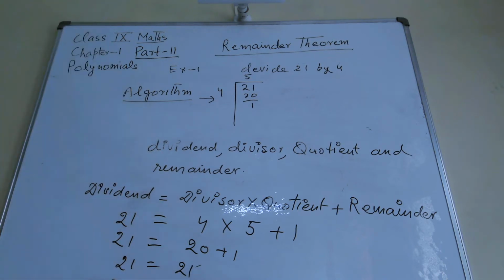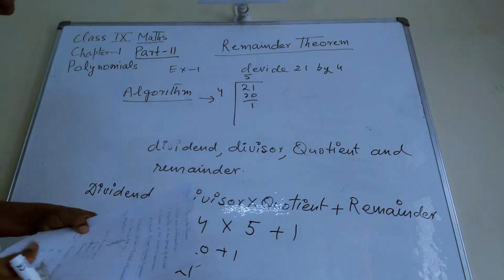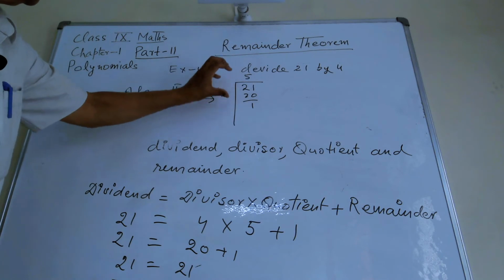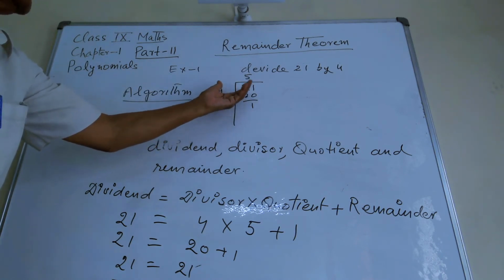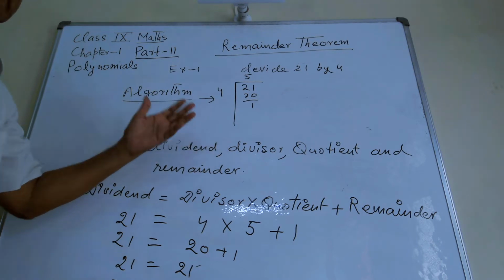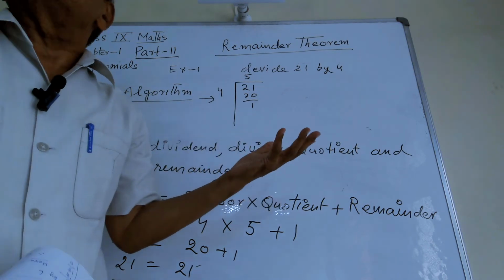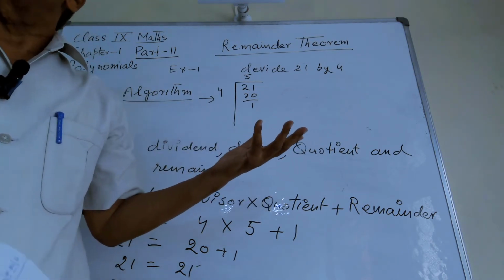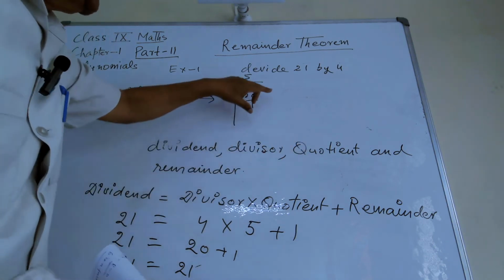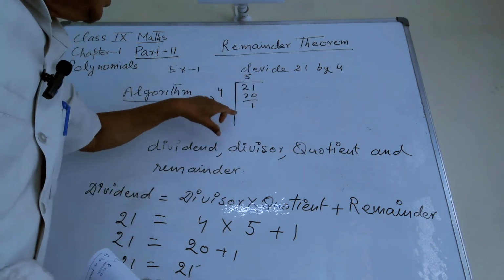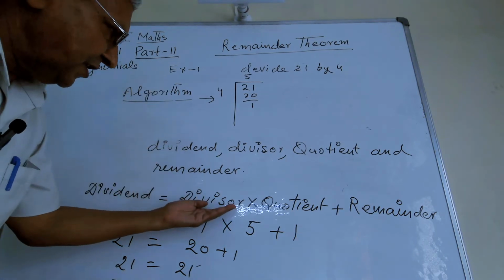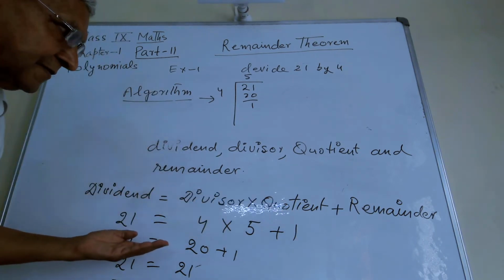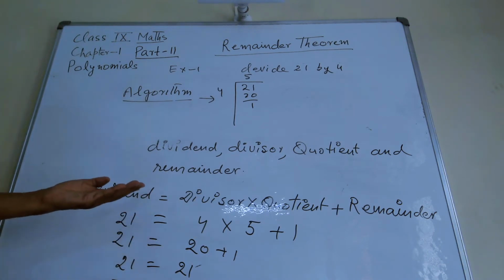Left hand side is equal to right hand side. This is a division of small numbers. But whether the numbers are small or large, the process remains the same. This process is called algorithm, and this relation is called lemma. These two things are very important in the division.